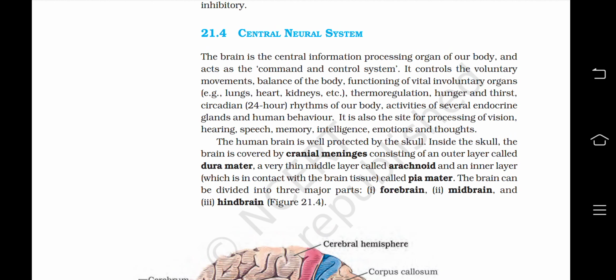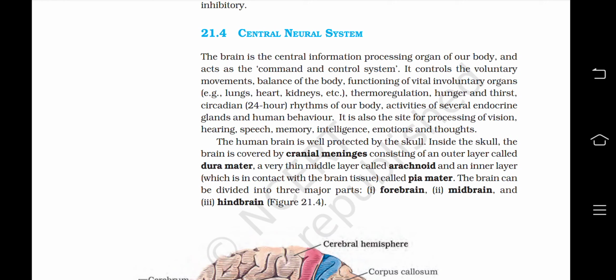Hello everyone, this is Science Minds and you're watching the audiovisual chapter of Class 11th Biology. This is the second part of Chapter 21, Neural Control and Coordination. We're starting off with the CNS or Central Neural System.